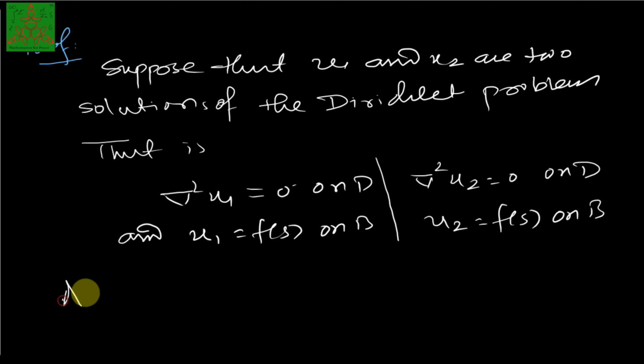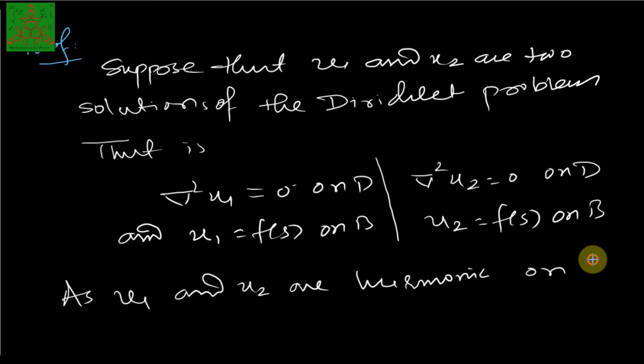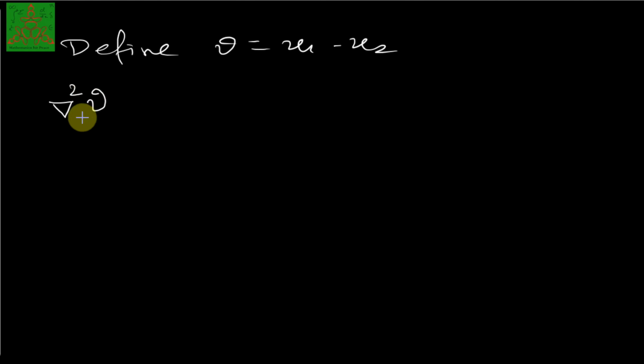Now as we know that u1 is harmonic and u2 is also harmonic on D, let us define one function, V equal to u1 minus u2, and we'll prove that this function is 0. So what is del square of V?